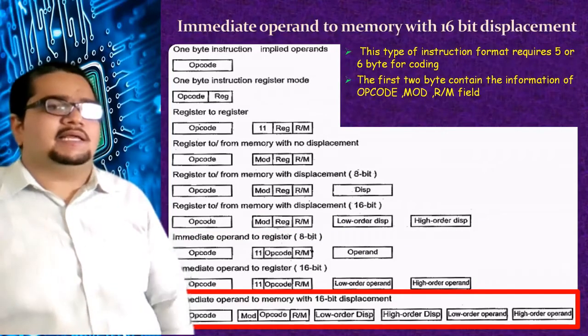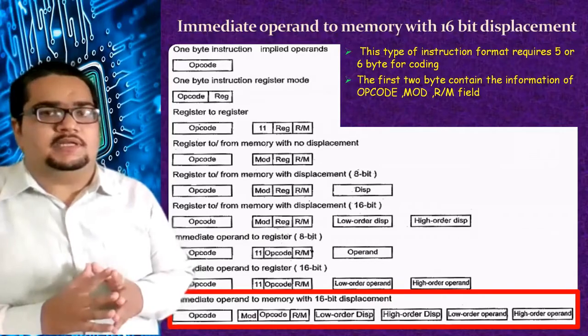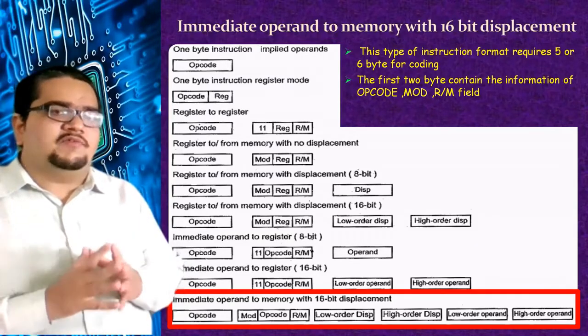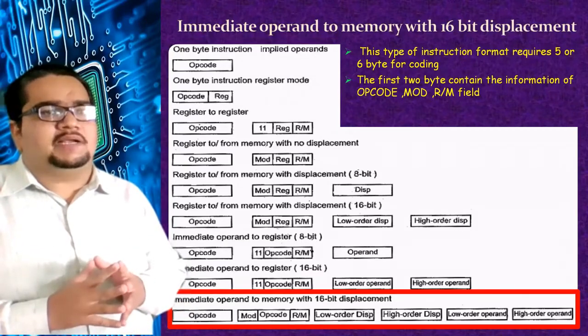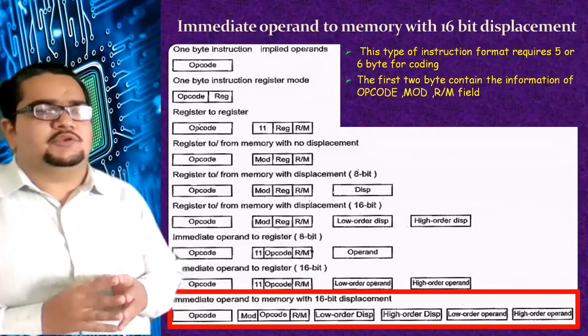Okay, and the last category is the immediate operand to memory with a 16-bit displacement. Here, depending upon the immediate operand size, whether it is 1 byte or 2 bytes, this instruction could be 5 bytes or 6 bytes in length. You can check it out here.